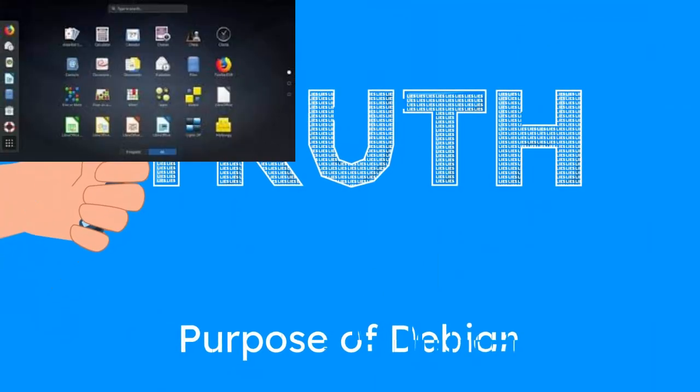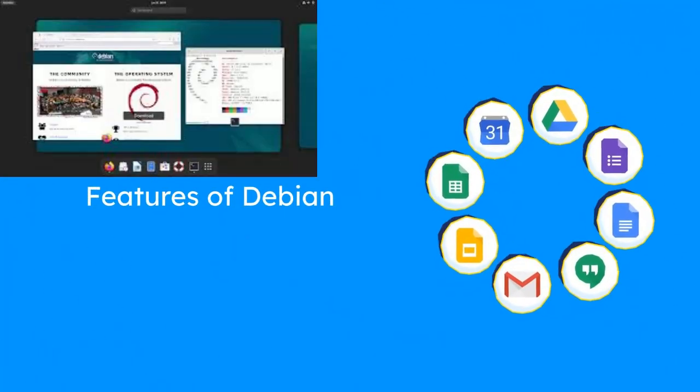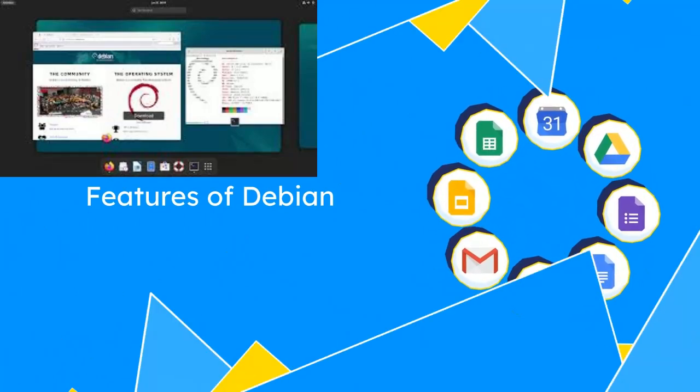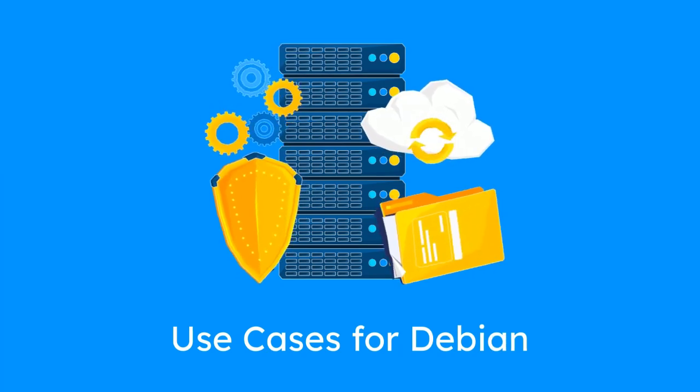Purpose: stability and reliability. Features: extensive software repository and conservative release cycle. Use cases: ideal for servers and systems where stability is paramount.